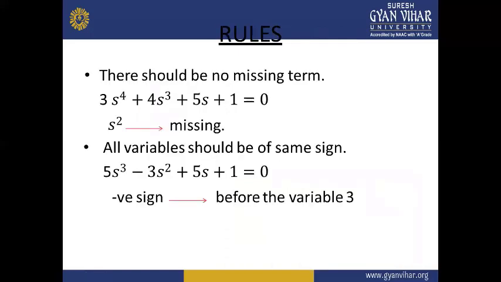So there should be no missing term, first of all. For example, here the s square term is missing. That means just by the physical testing, we can identify that if s square is missing, the system will be unstable. And all coefficients should be of the same sign. That means the negative sign before the variable number 3 gives a negative coefficient, which makes the system unstable.